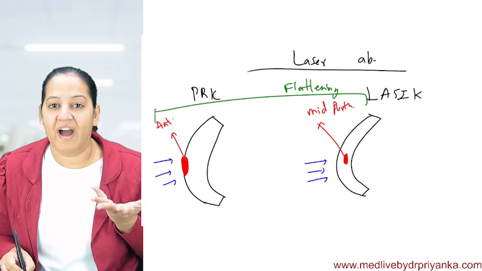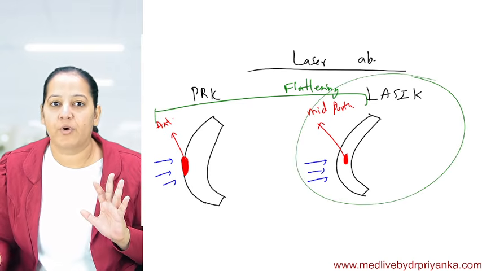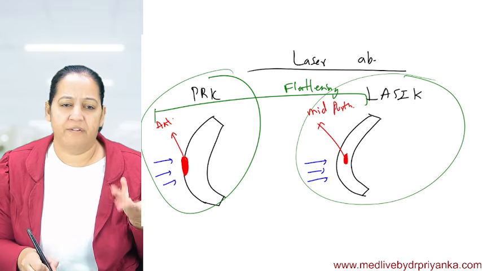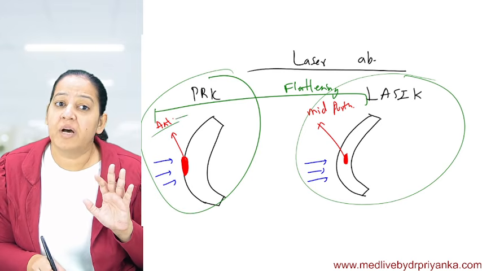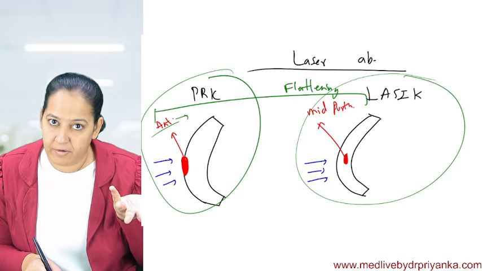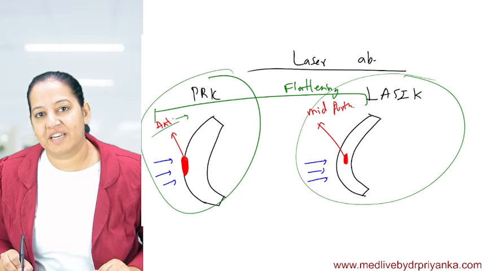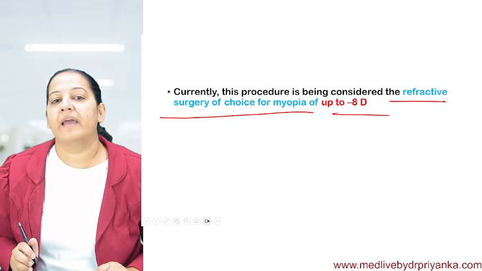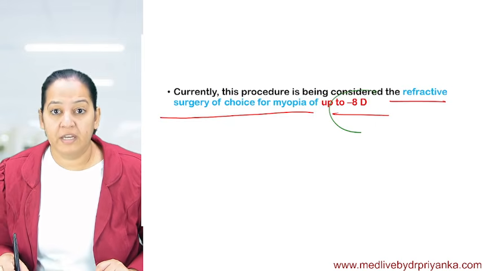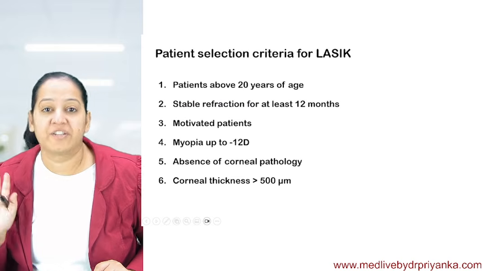Now you may be thinking, ma'am, why is LASIK required? Why was PRK not sufficient? If you are ablating the anterior portion, what's the problem? If you are ablating the anterior portion, the chance of astigmatism in future is high. So ablating the mid portion is safer as compared to ablating the anterior portion. And here we can use it for myopia up to 8 diopter.